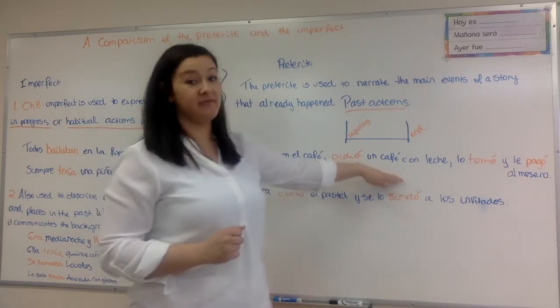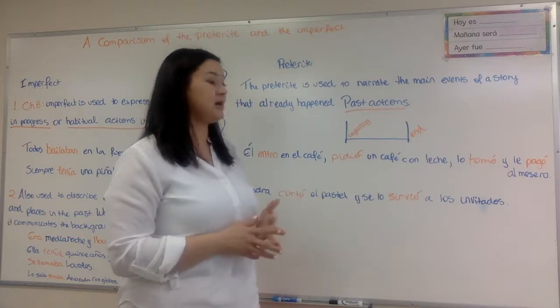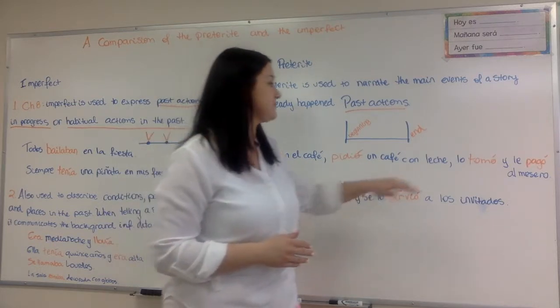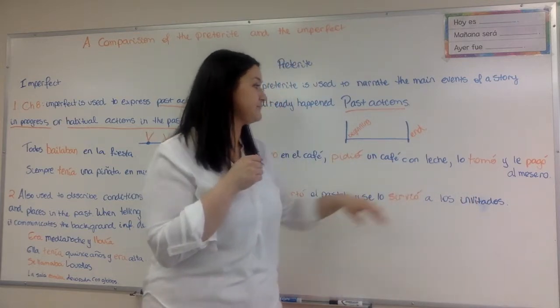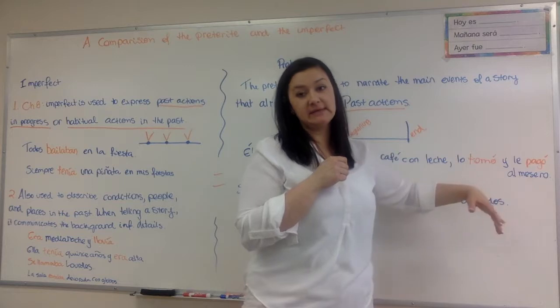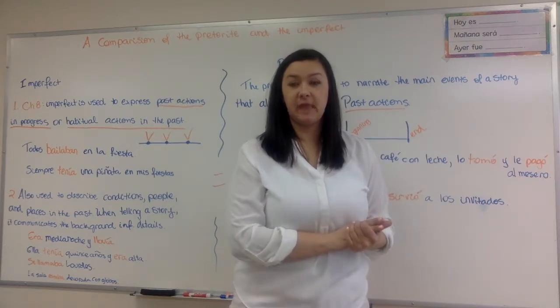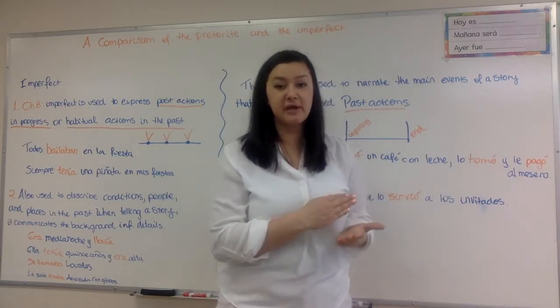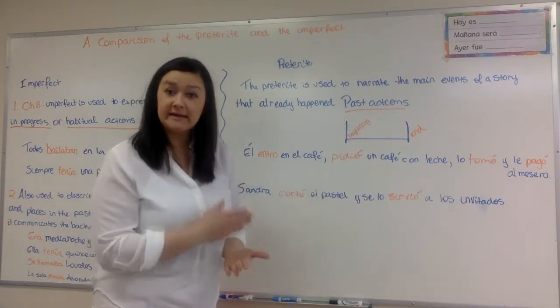Pidió un café con leche. Asked for a coffee with milk. Lo tomó. He drank it. Le pagó al mesero. And he paid the waitress. So, every action in the sentence, there was a beginning and an end to it.